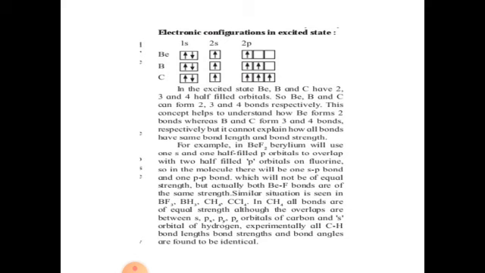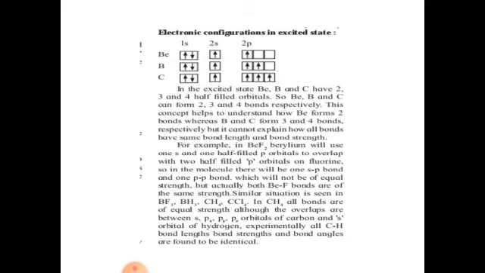Electronic configuration in the excited state. See, beryllium 1s2 2s2. From the 2s orbital one electron jumps into the 2p orbital. Now in beryllium you can see that there are two unpaired electrons. Boron 1s2 2s2 2p1: from the 2s orbital one electron jumps into the 2py orbital. So now in boron there are three unpaired electrons, so it can form three covalent bonds. In case of carbon, 1s2, from the 2s orbital one electron jumps into the 2pz orbital, and now you can see in carbon there are four unpaired electrons. So four covalent bonds can be formed by carbon.